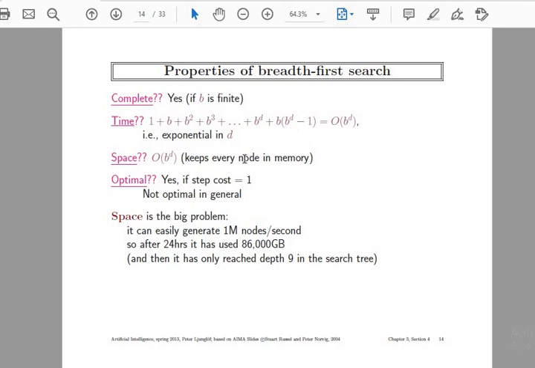For optimality, yes, if every step costs equal to 1, we get a good optimal solution. BFS is optimal if the cost is non-decreasing, and we will also have optimal feasibility in finding the goal state. As for space consideration, it can easily generate 1 million nodes per second, which could be megabytes or gigabytes. This is the configuration for the tree.